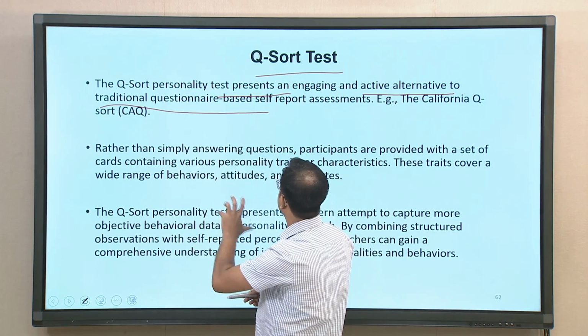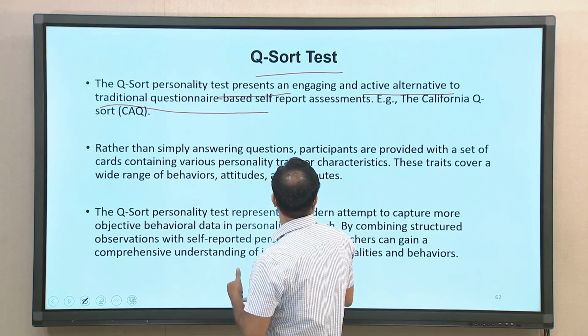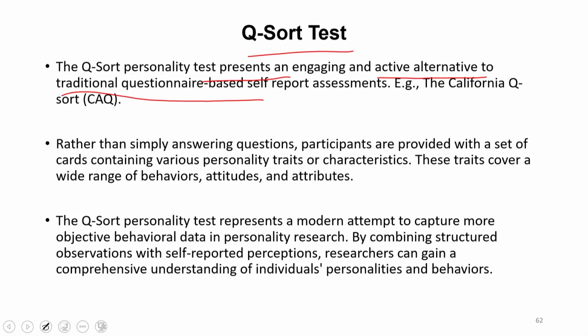So, in the Q-sort personality test, there is more active involvement. Rather than simply answering questions, participants are provided with a set of cards containing various personality traits and characteristics. These traits cover a wide range of behaviors, attitudes and attributes. In the case of self-report, certain sets of questions are given and then you need to report about them.